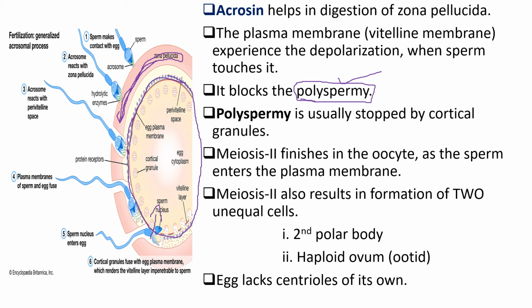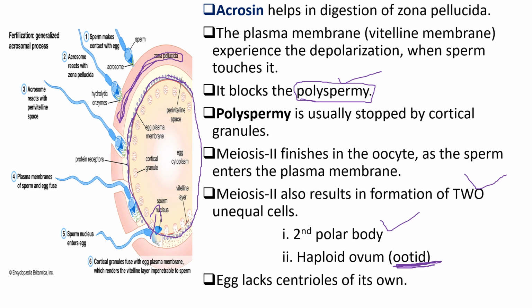Then meiosis II finishes in the oocyte as the sperm enters the plasma membrane. When the sperm crosses the plasma membrane, the meiosis II that was stopped at metaphase restarts and finishes soon. Then two unequal cells are formed. Meiosis II also results in the formation of two unequal cells. One is the second polar body, and the other is the haploid ovum. The haploid cell formed due to meiosis II is called the ovum.